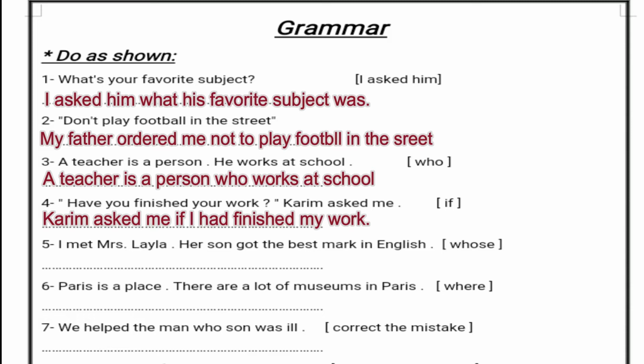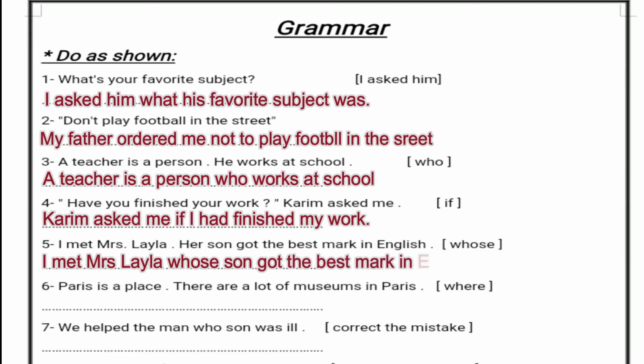Excellent. Number 5: "I met Mrs. Layla. Her son got the best mark in English." Whose? This brings "whose," for expressing something that belongs to a person, okay? So we have here "her son" belongs to Mrs. Layla. So the sentence will be like this: I met Mrs. Layla whose son got the best mark in English.